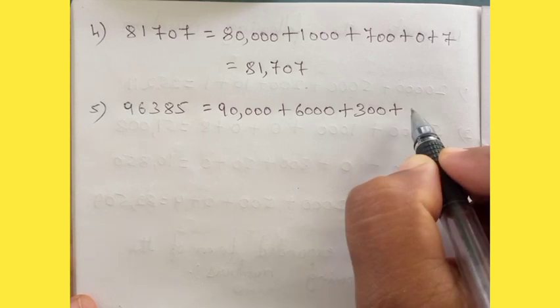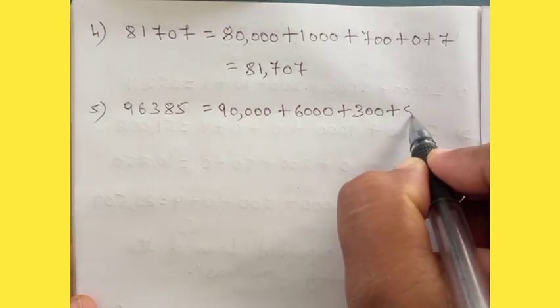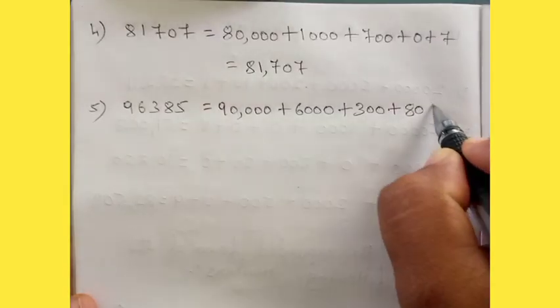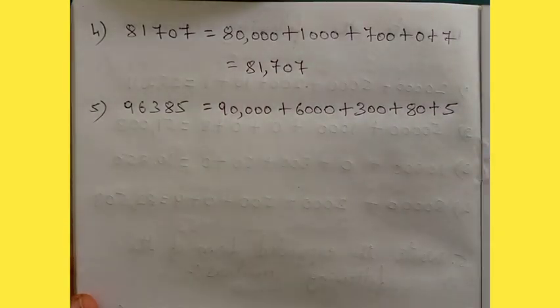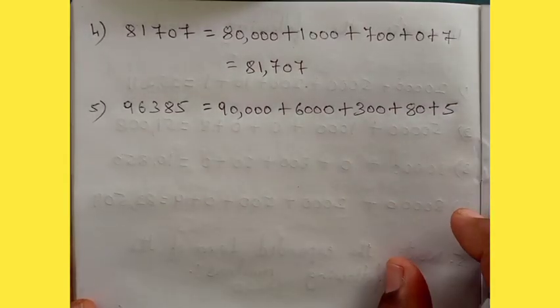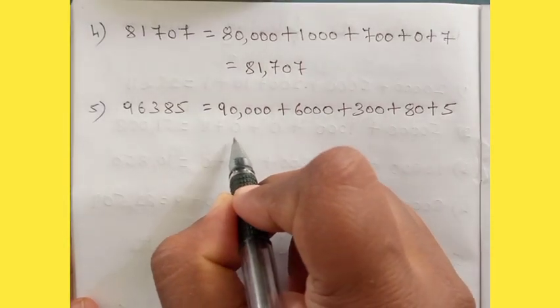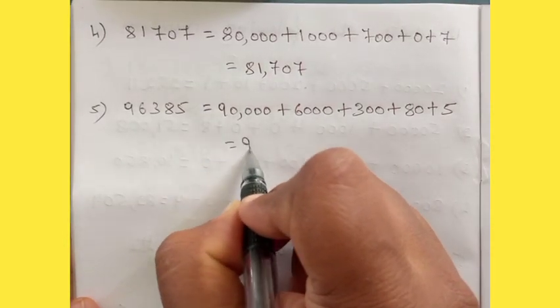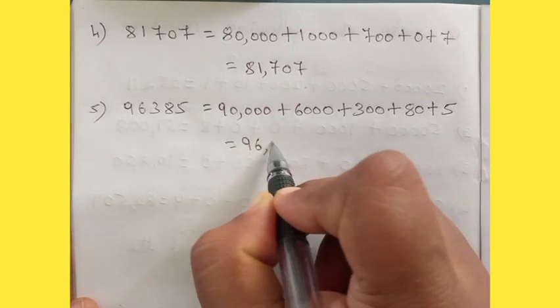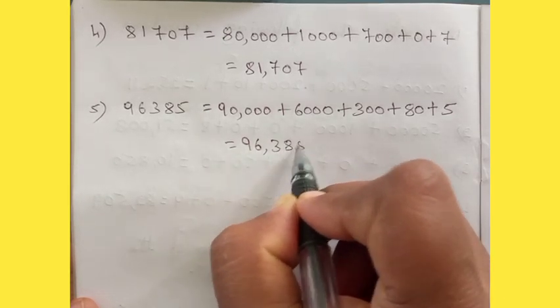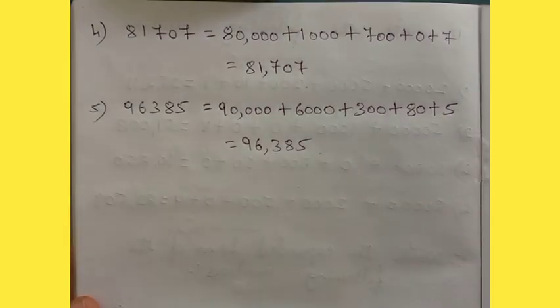Plus 8 is in which place? Tens place. So that will become 80. Plus 5 is in which place? Ones place. So write down 5. So let us put the comma and write the number. That will become 90 plus 6, that is 96,385 is the number. Okay.